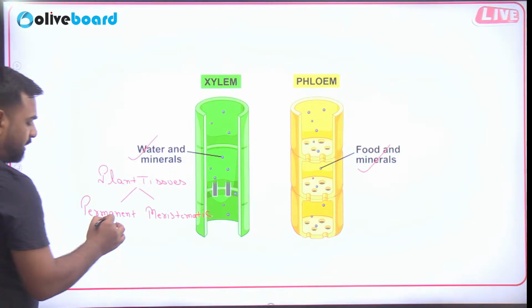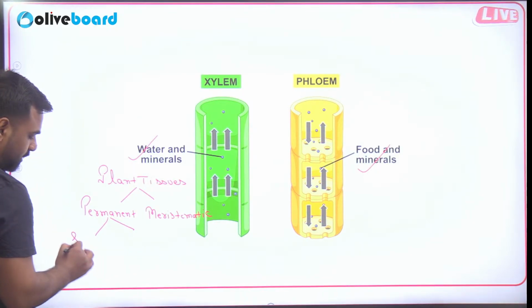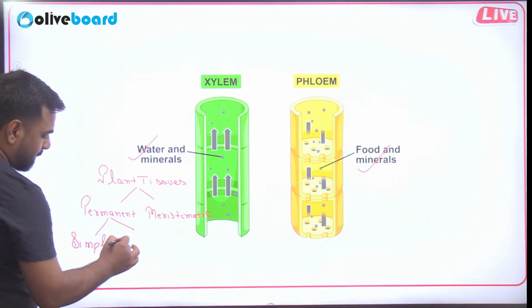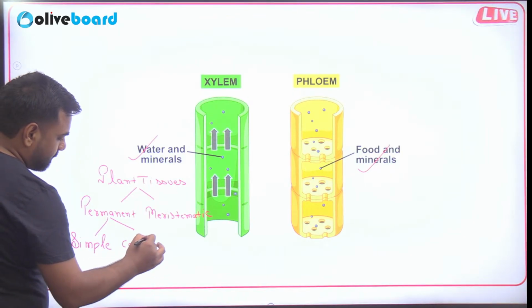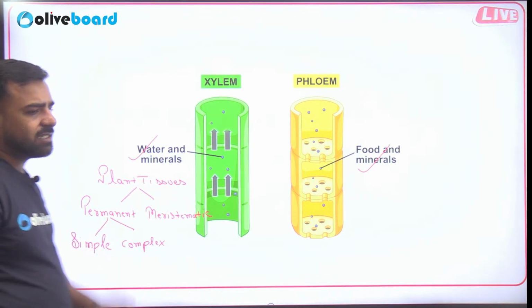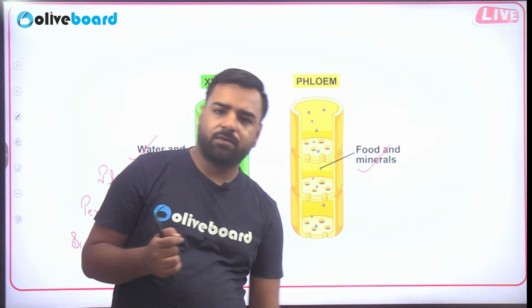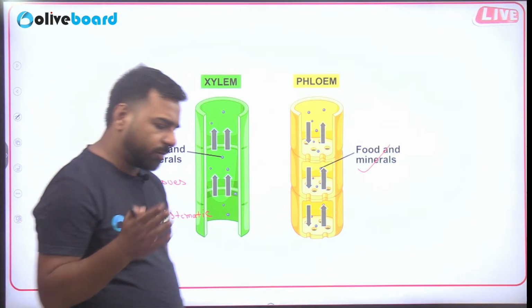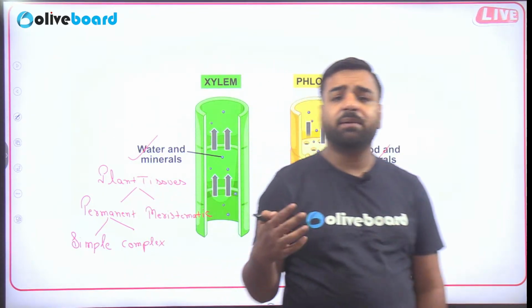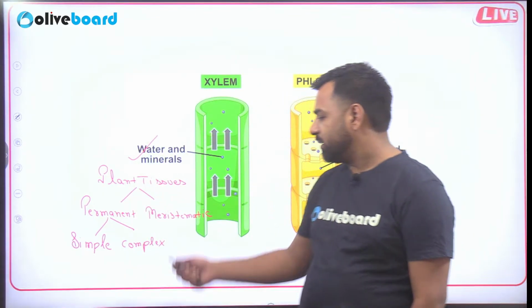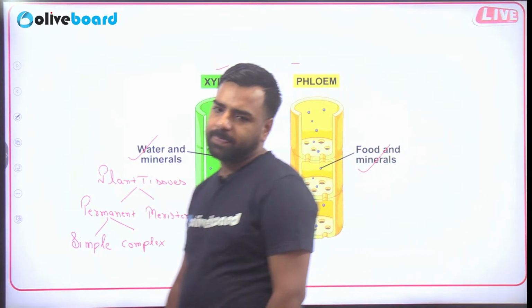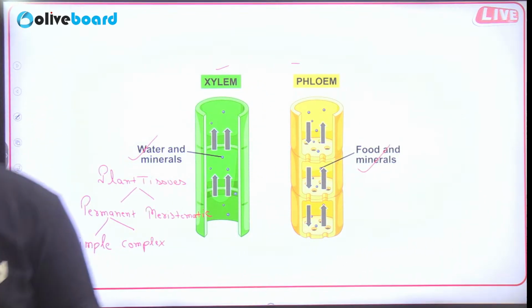So if they are permanent in nature, either they will be simple tissues or they will be complex. In the case of meristematic, it's intercalary meristem, right? So from that meristem part, you can link it to meristematic. If I talk about the simple tissues, we have collenchyma, parenchyma, sclerenchyma, and in the complex, they are xylem and phloem that is present in front of you. Sorted? Perfect. So that's done again.